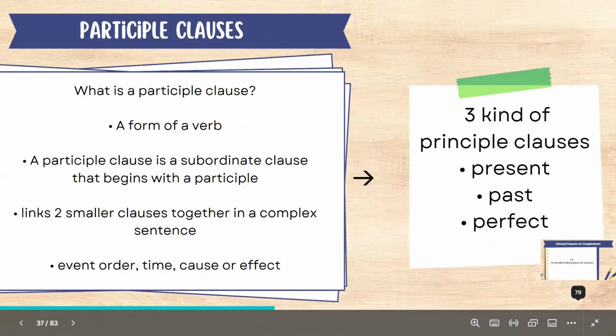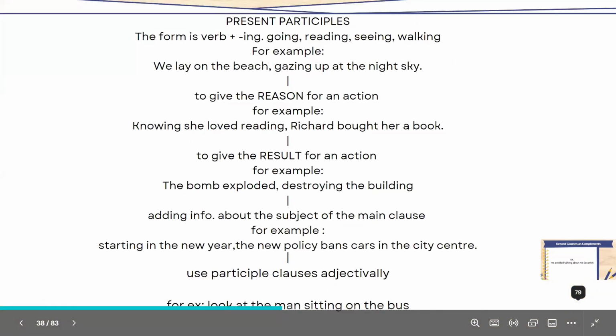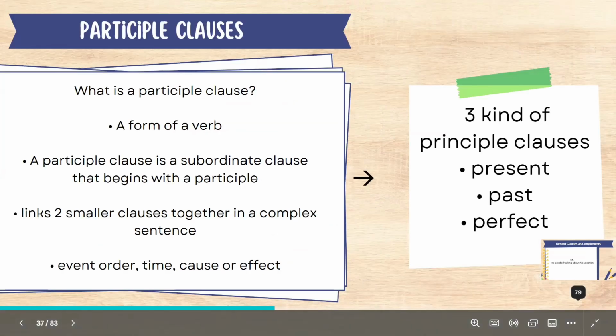Okay, participle clauses. Firstly, what is a participle clause? A participle clause is a subordinate clause that begins with a participle. Like adverbs, it's a way of linking two smaller clauses together in a complex sentence.